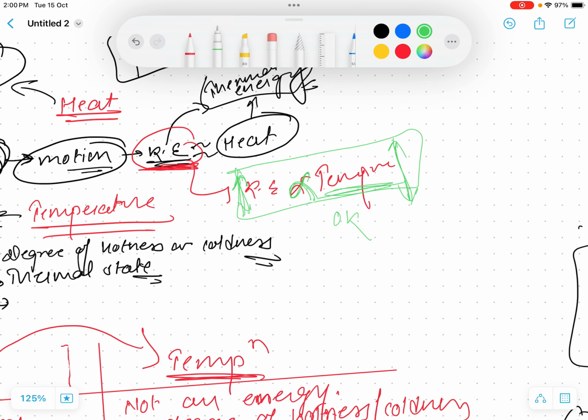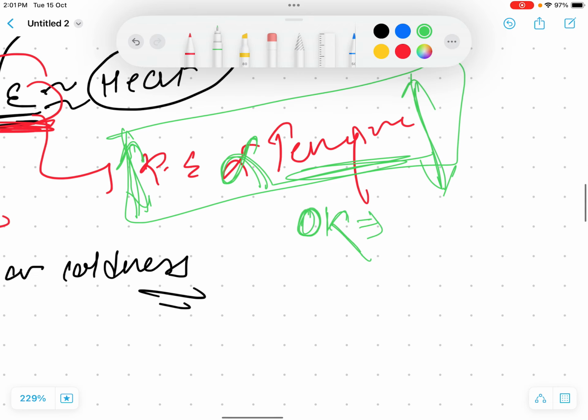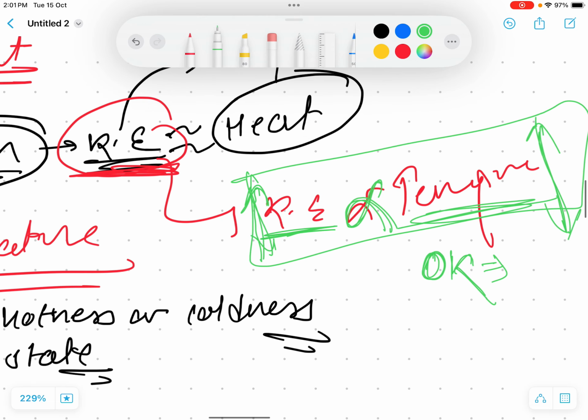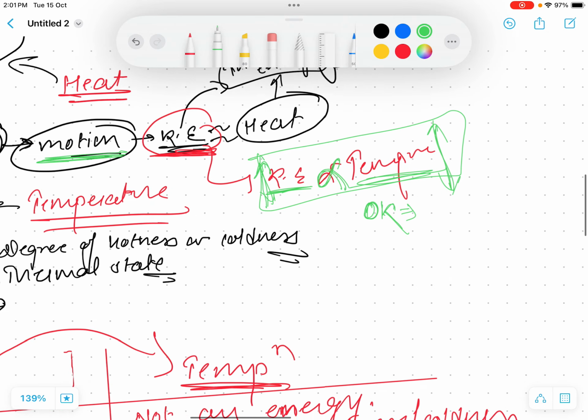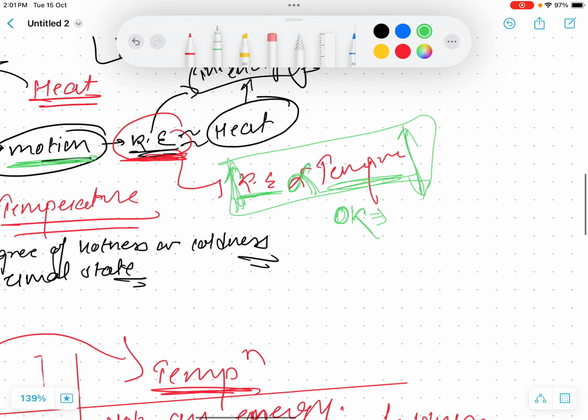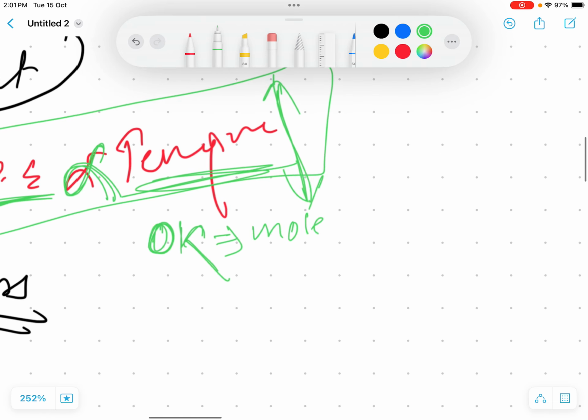Kelvin is just a measuring unit. We have different scales to measure the temperature of an object. It is found that at 0 Kelvin, the kinetic energy stops, the molecular motion of an object stops, which means it will possess no kinetic energy.